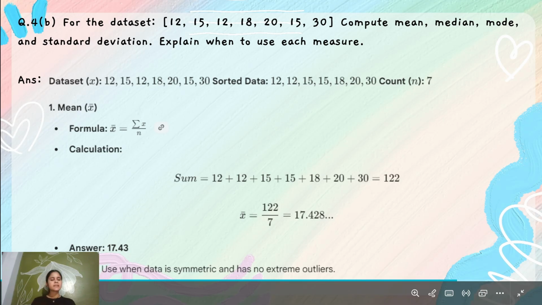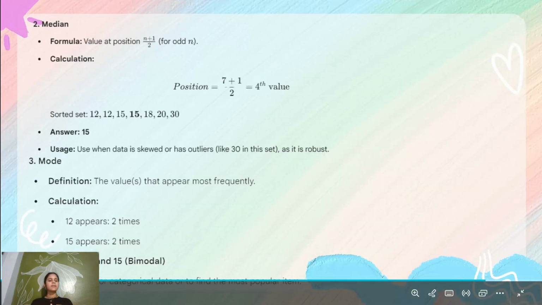Okay. So the dataset you can see on the screen, and we have the sorted data, and the count is total 7. So we calculate the mean of this data, which comes to 17.428. The mean is used when the data is symmetric and has no extreme outliers. Then we calculate the median, and the median of this dataset is 15. The median is used when the data is skewed and has outliers, as it is robust.